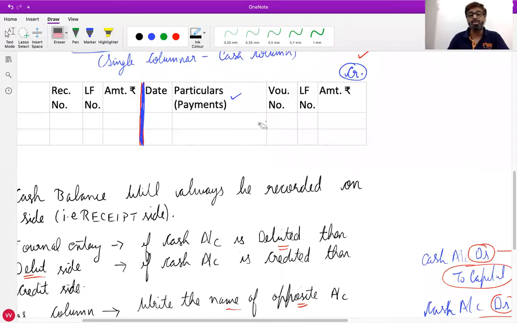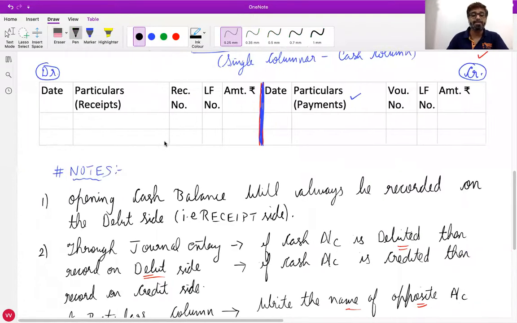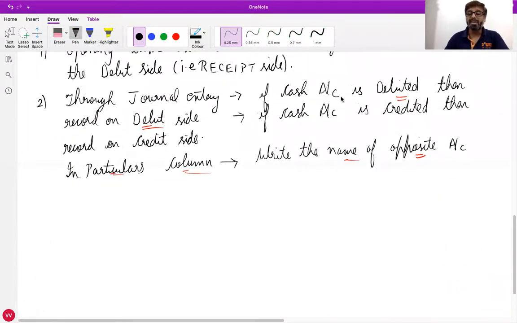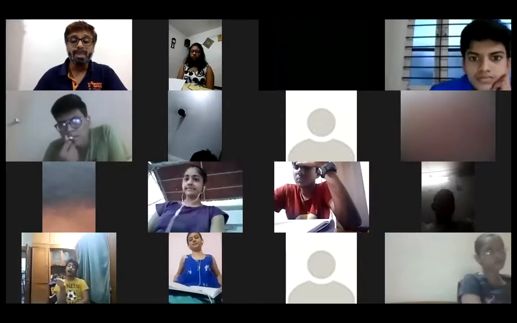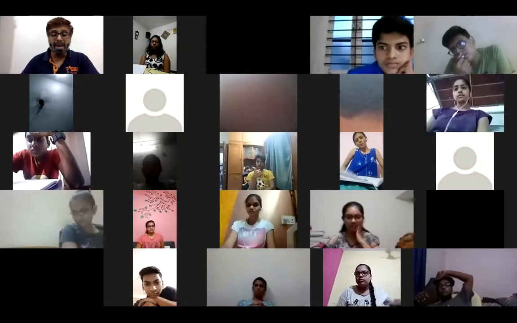Did you understand this logic, what I explained through the journal? How will you record it, everyone? If cash account is debited, then write on the debit side. If cash account is credited, then write on the credit side. And in the particulars column, write the name of the opposite account. Is this clear to everyone?